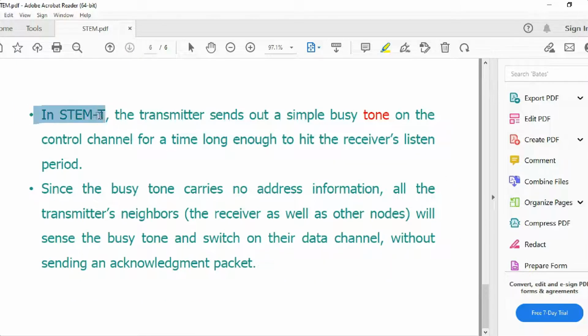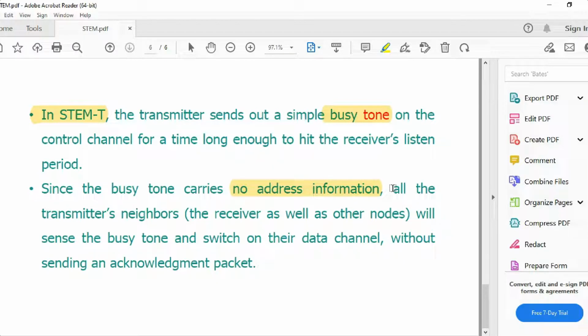Whereas if you take STEM-T, what happens? The transmitter keeps on sending a simple busy tone for as long as the receiver's listen period lasts. This busy tone will be very long and does not carry any address information.